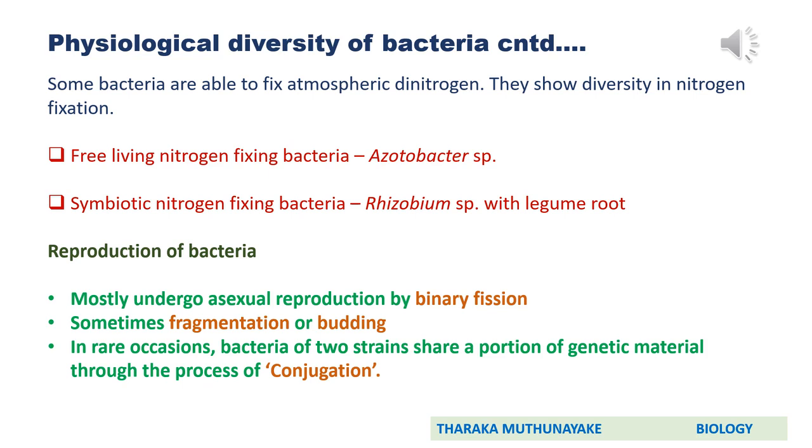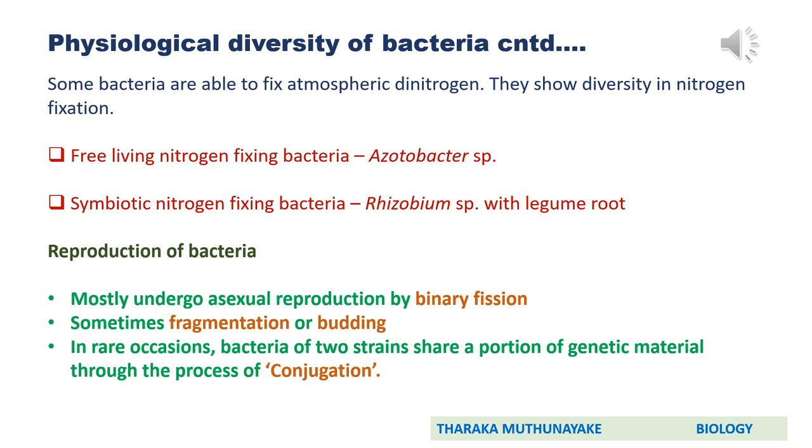Okay. Then about reproduction of bacteria. You know this stuff. Mostly bacteria undergo asexual reproduction by binary fission. It's a kind of simple division. Sometimes they also do fragmentation or budding as asexual reproduction methods.